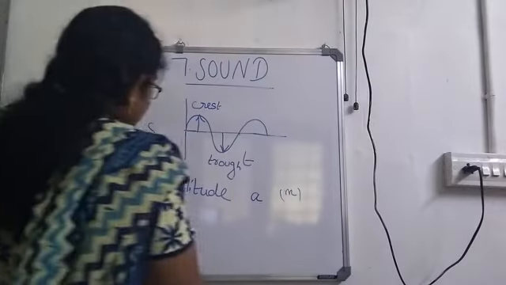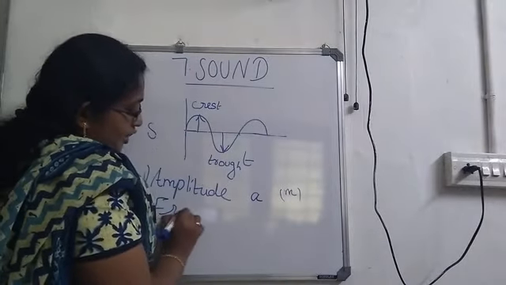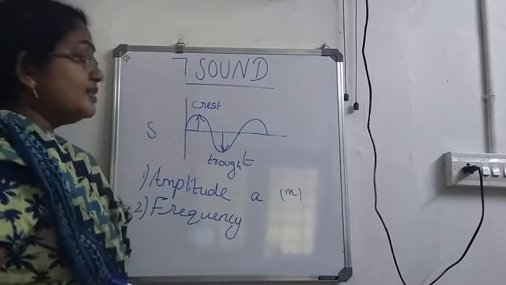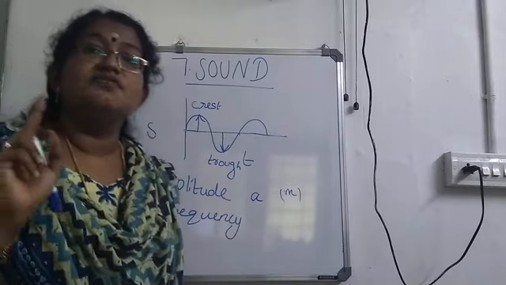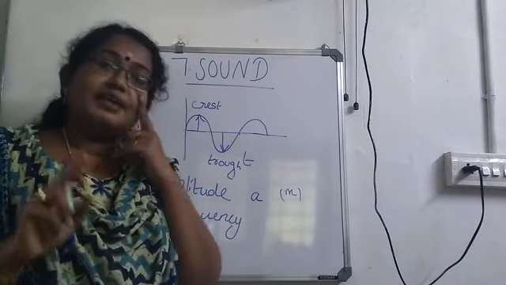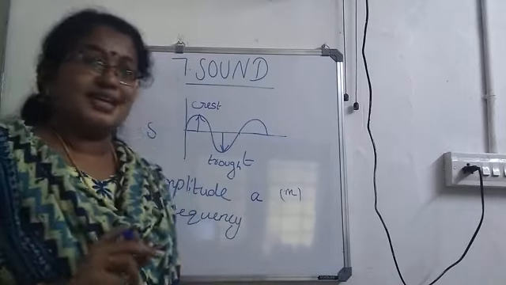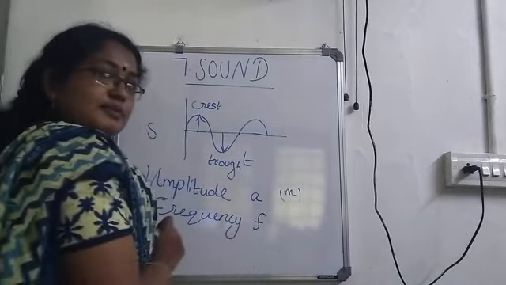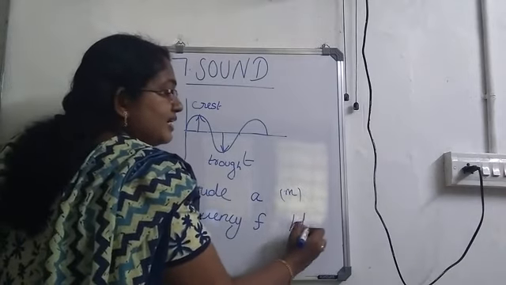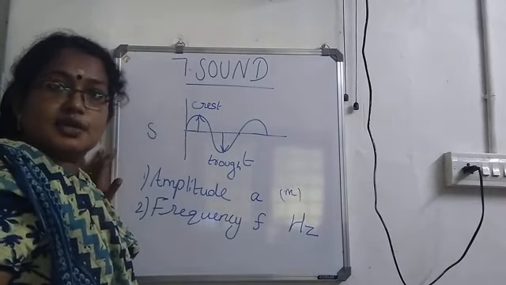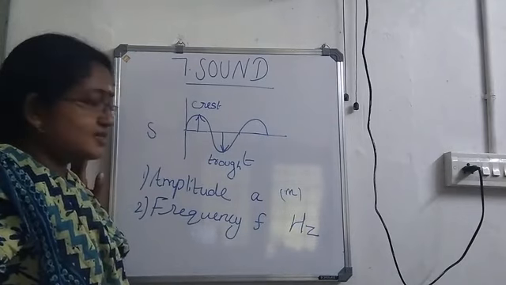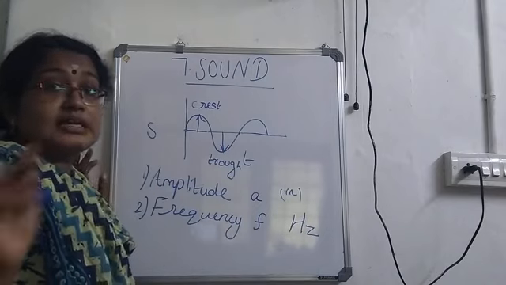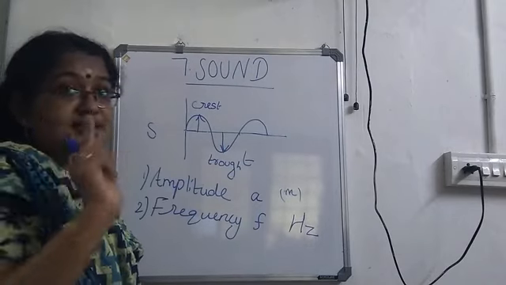Now, second one is the frequency. So what is frequency? Frequency is the number of waves produced in 1 second. How many waves are produced in 1 second? That can be called as frequency. It is represented by small letter f and its unit is hertz. Hz, hertz is the SI unit for frequency. So what is frequency? Number of waves produced in 1 second.